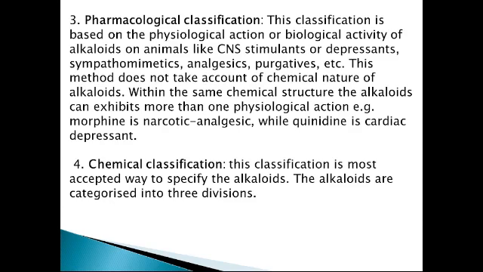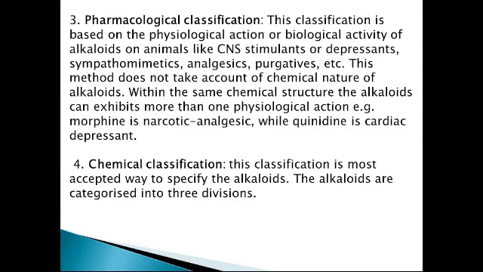Morphine and quinidine are having the same chemical structure but they are having different physiological action or pharmacological action. For example, morphine is a narcotic analgesic whereas quinidine is a cardiac depressant. So the chemical structure of that particular alkaloid will not be considered in case of pharmacological classification of alkaloid.